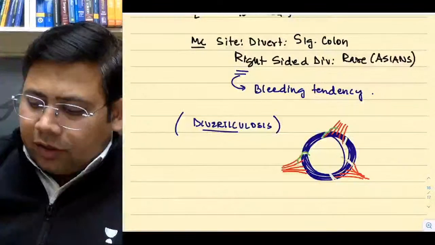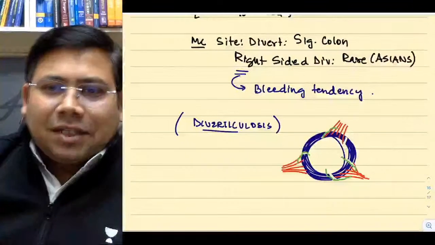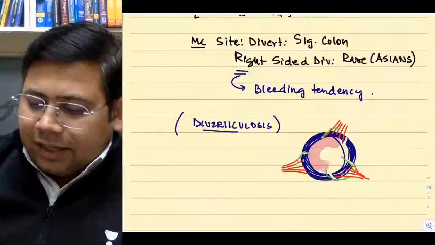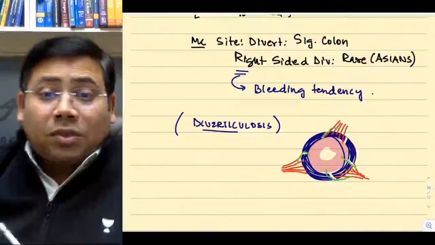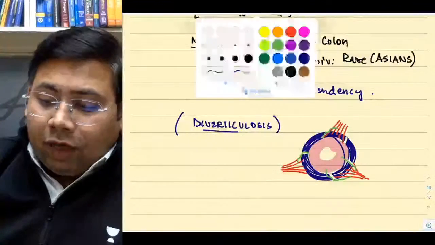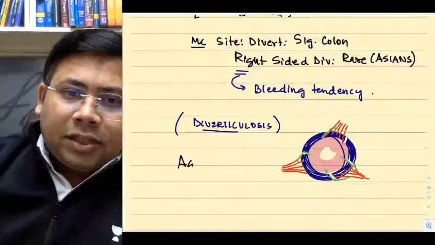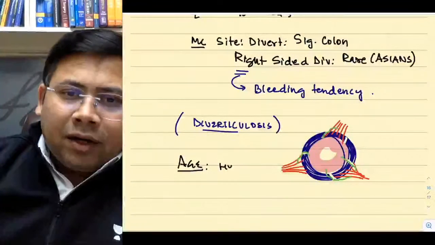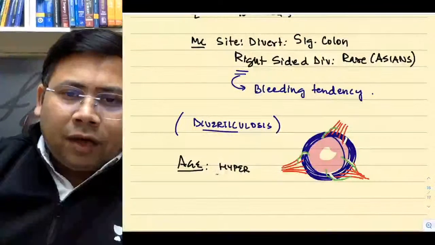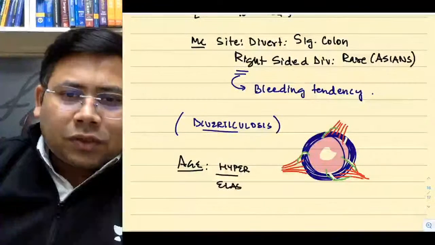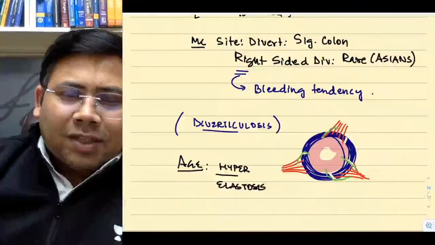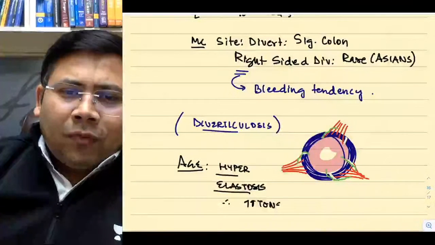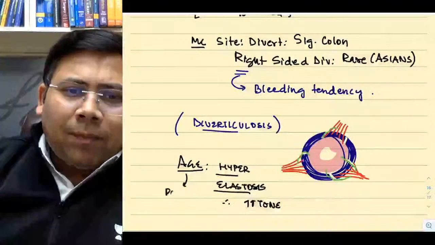I hope you must have heard of vasa recta. Yes or no? These are vasa recta. Now, what is present inside? This is mucosa, colonic mucosa and submucosa. Now, what happens here? With the age, there is hyperelastosis of the bowel. So if there is hyperelastosis, therefore there is increased tone. With the age, there is poor peristalsis.